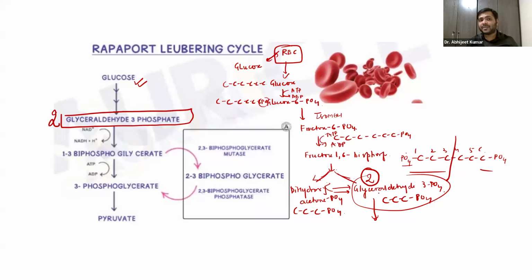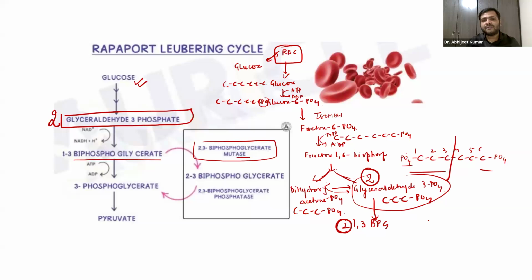As you can see, glucose is directly shown converted into glyceraldehyde 3-phosphate. It is 2 molecules, guys, because dihydroxyacetone phosphate also converts into glyceraldehyde 3-phosphate later on. So now this glyceraldehyde 3-phosphate will change into 1,3-bisphosphoglycerate. Obviously, it will be 2 molecules now. There is an enzyme present over here called 2,3-bisphosphoglycerate mutase. When I say mutase, you already know what is happening.